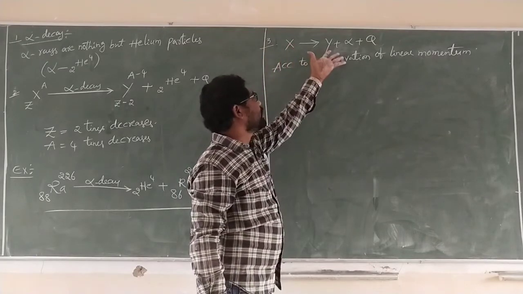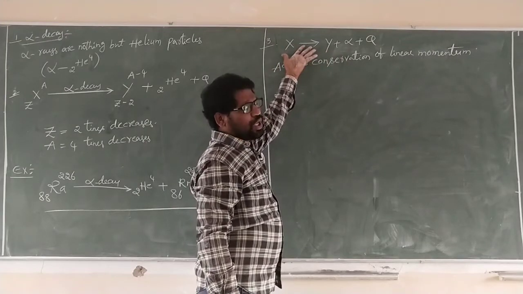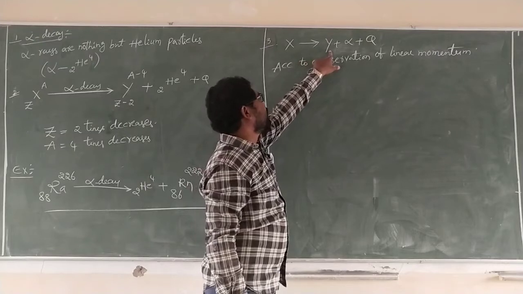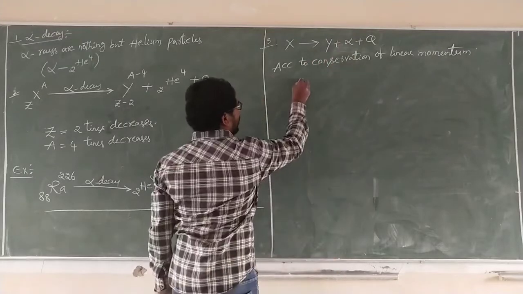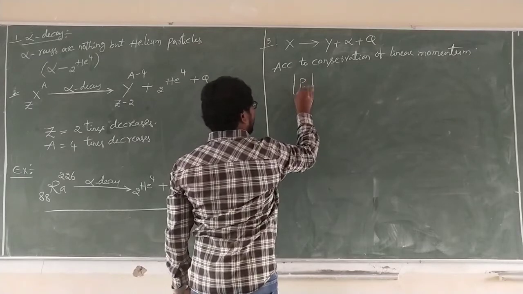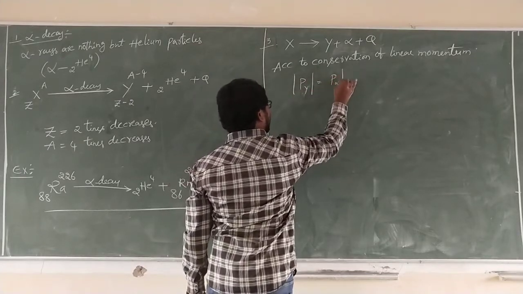It is split into two parts, Y and alpha. So P of Y is equal to P of alpha.